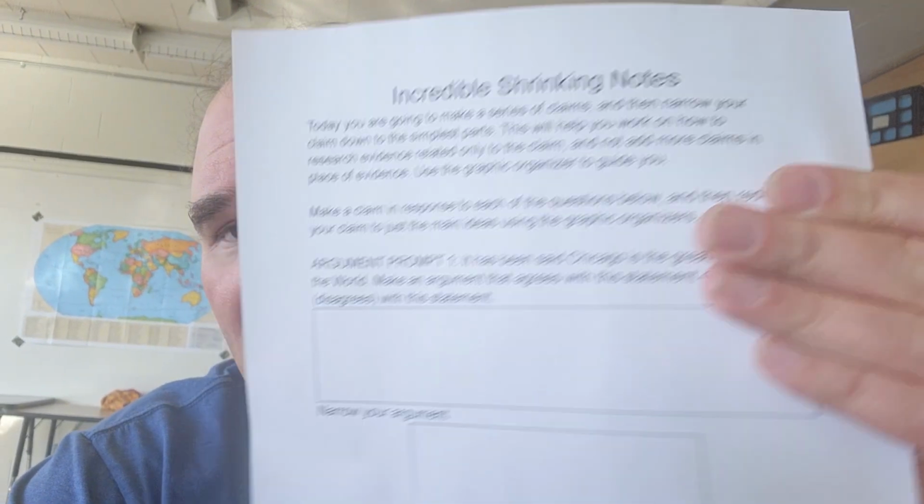So what we're looking at today is this incredible shrinking notes. We're trying to make claims and then narrow them down so that we can focus on just the claim. Why do we want to do that? So that when we're looking for evidence and supporting our claim and evidence with reasoning, that we have just a claim and not like 4 claims or not like a crazy claim in that claim portion.